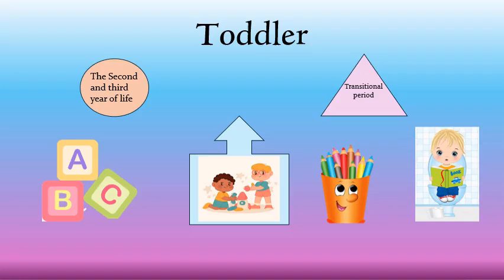The toddler period, spanning the 2nd and 3rd years of life, is a transitional phase between infancy and early childhood. During this time, physical development slows compared to infancy, but the growth remains faster than in later childhood. Physical development includes height and weight.